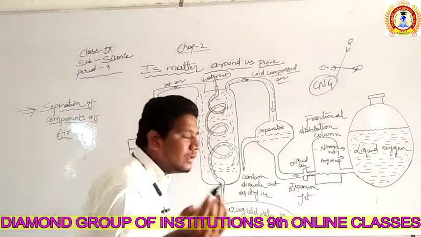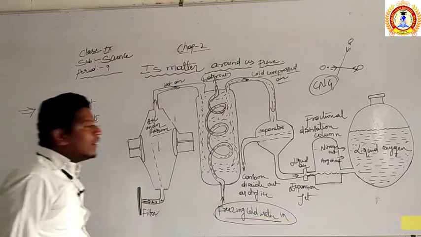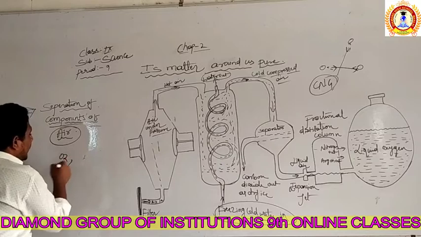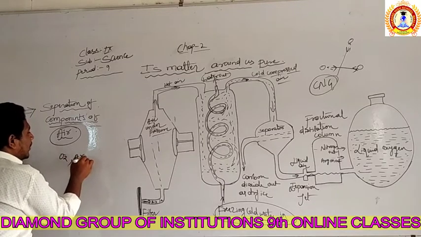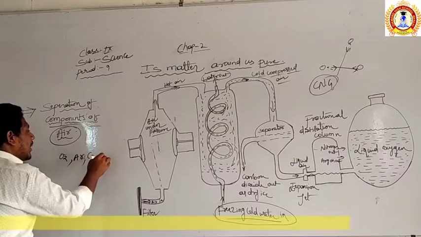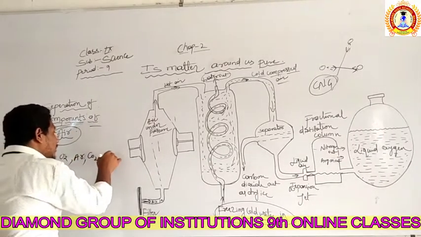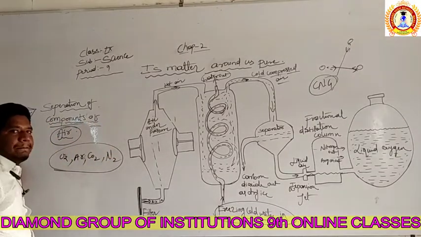So what are we separating? Simple. We are separating the components of the air. Which components does the air contain? Air contains oxygen. Right? Air contains argon. Air contains carbon dioxide. Again, air contains nitrogen. So these are the components of the air.